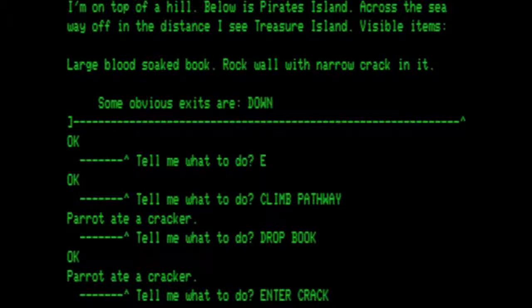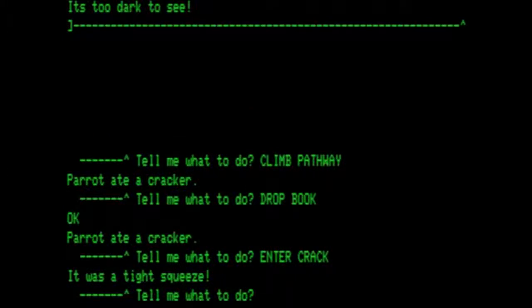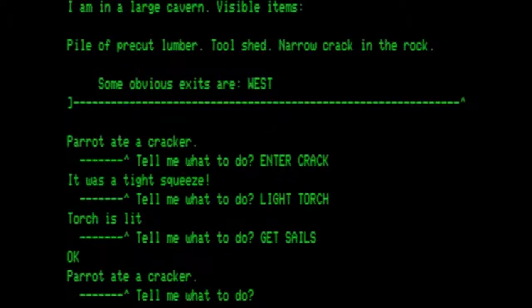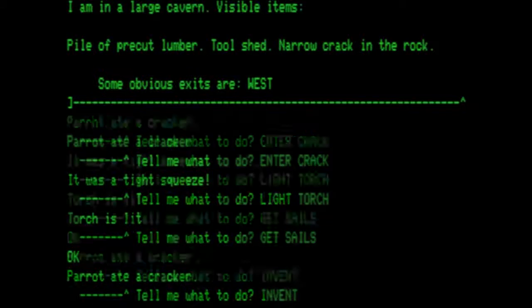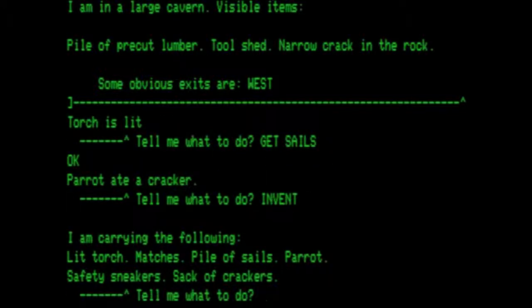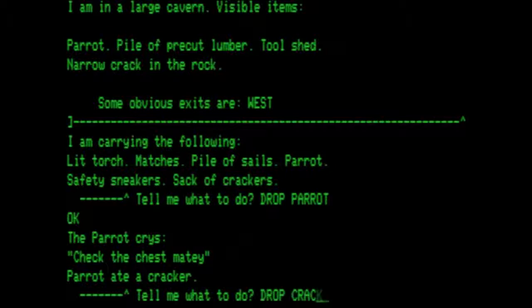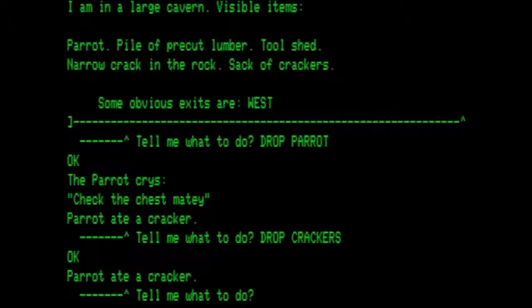And we want to enter the crack. It was a tight squeeze. It is too dark to see. Let's light the torch. I'm in a large cavern. Visible items: pile of sails, pile of pre-cut lumber, tool shed, narrow crack in rock. So let's get the sails. Parrot ate a cracker. And I want to check my inventory, because I know I am carrying too much. So I want to drop the parrot. And I want to drop the crackers, and then enter the crack again.